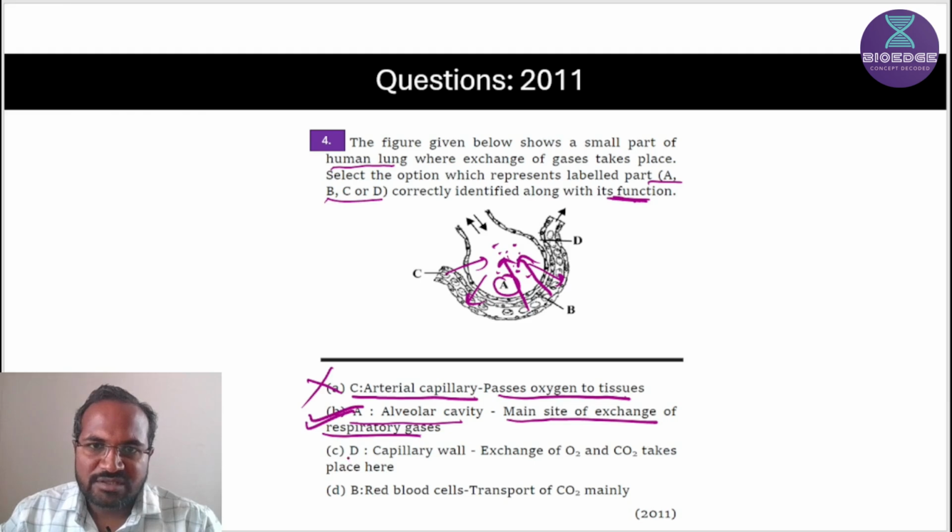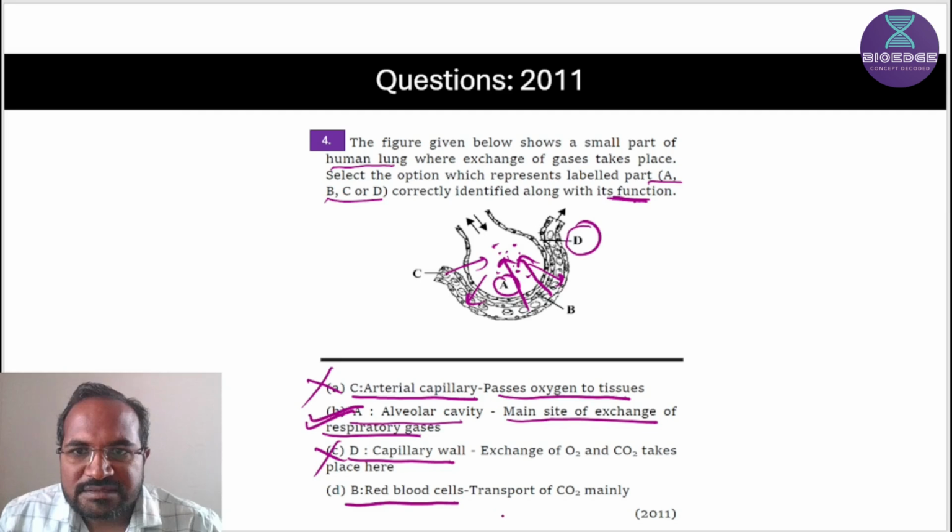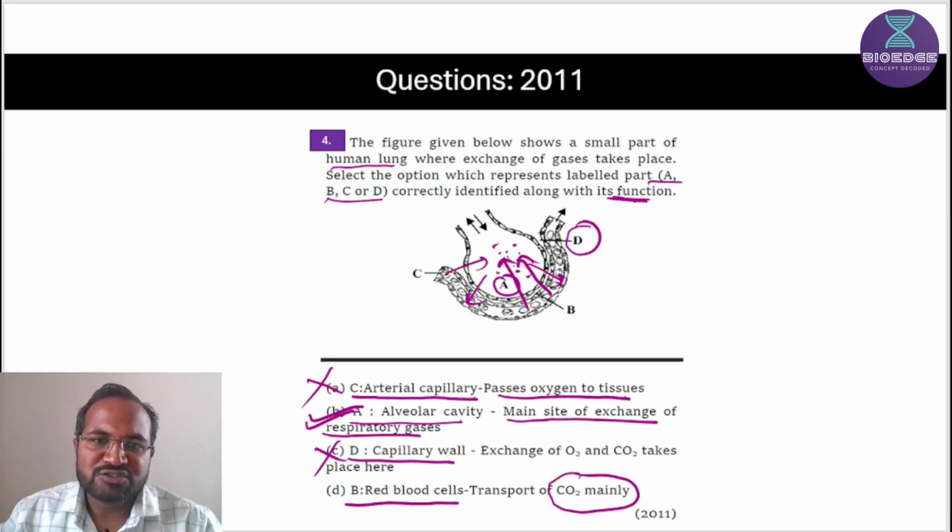So let's see, D is capillary wall. I think this D is a basement membrane. Exchange of oxygen and CO2 takes place here. D is not a capillary wall, D is a basement membrane. Then B is red blood cells, correct. Transport of carbon dioxide mainly? Red blood cells mainly transport oxygen.